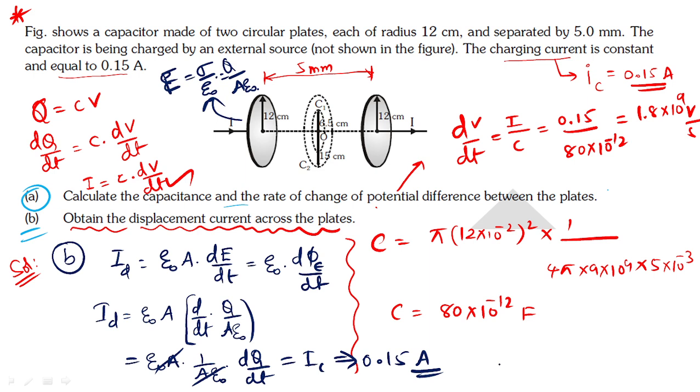Yeah, IC will convert into ID. ID will again convert into IC. It can be converted.